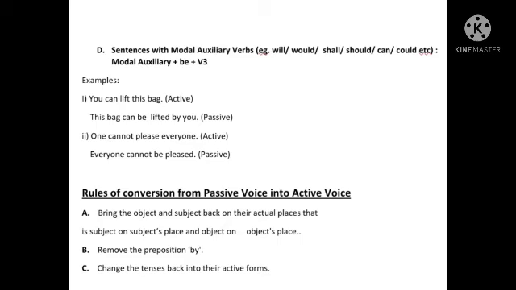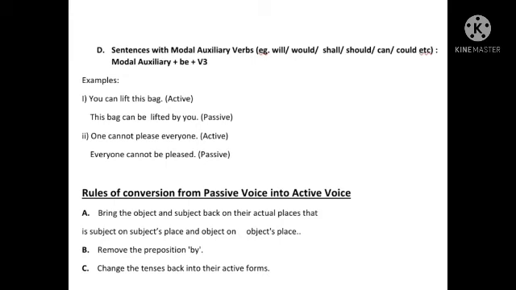This bag can be lifted by you. One cannot please everyone. Everyone cannot be pleased. So children, in this way, keeping all the rules in our mind, we can change the voice from active to passive. Let's see the rules of conversion from passive voice into active voice.